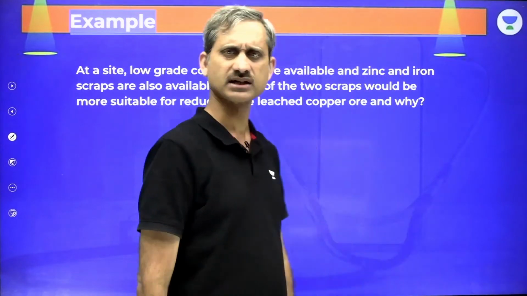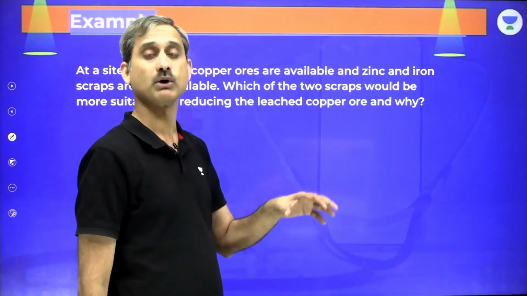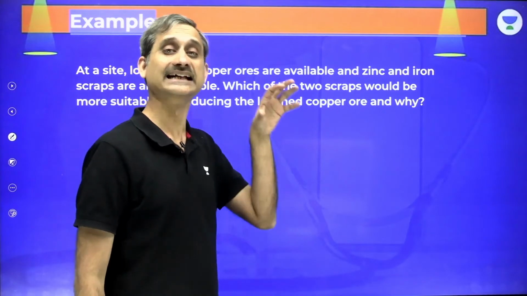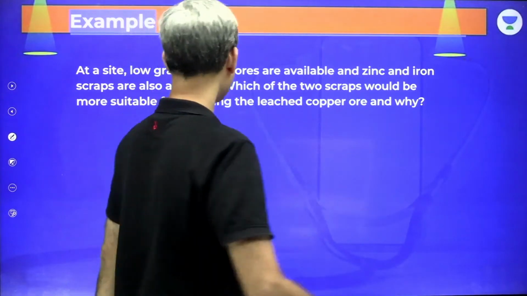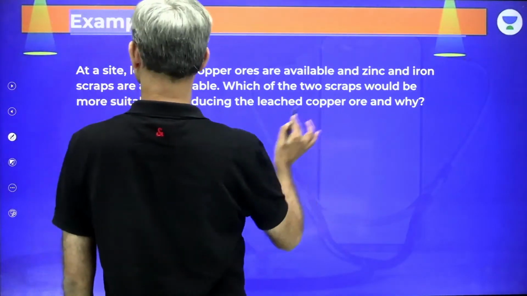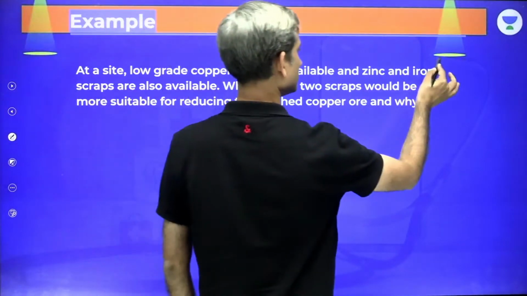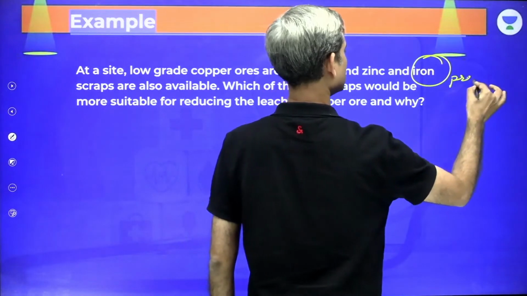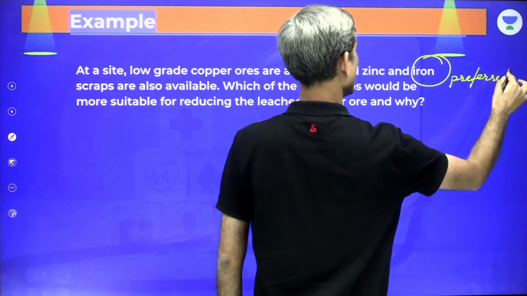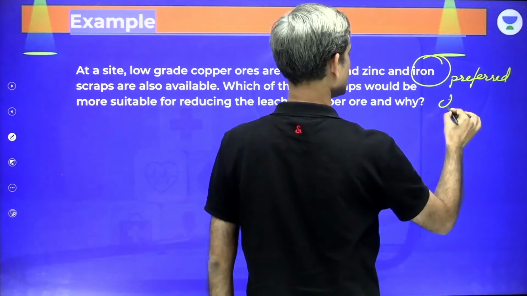As far as metallurgy is concerned, cost becomes an extremely important factor because it is an industrial process. So iron is preferred because it's cheaper.